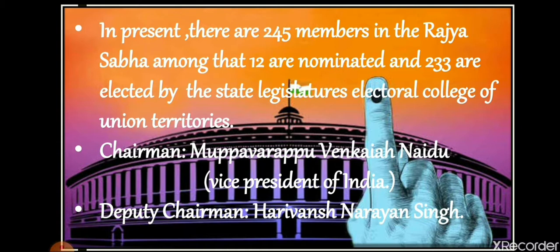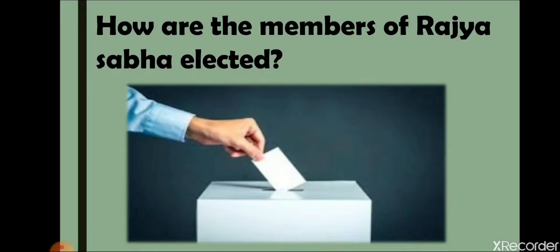Now, who is the chairman of Rajya Sabha? Venkaiah Naidu, the current Vice President of India, is the chairman of Rajya Sabha. Who is the deputy chairman? The deputy chairman is Harivansh Narayan Singh. So this is the information about Rajya Sabha.